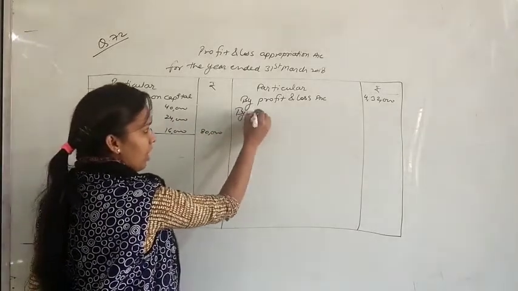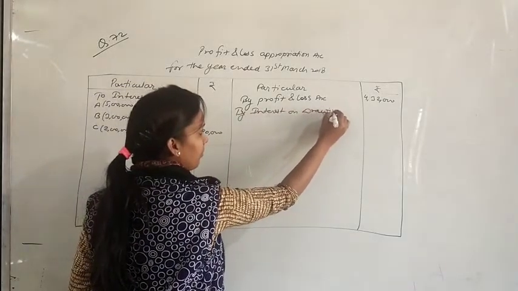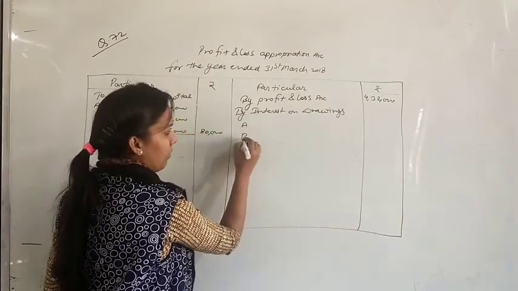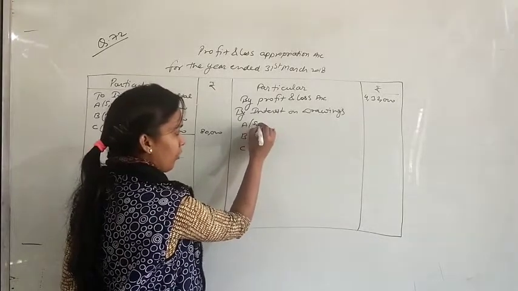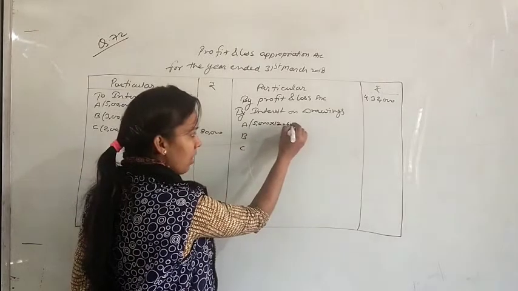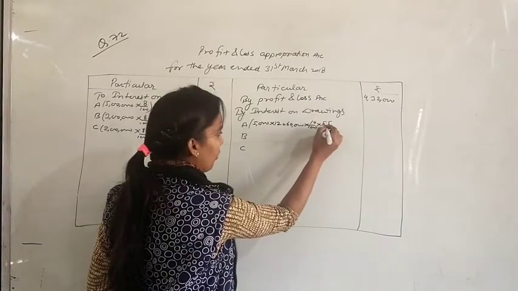In the same way we will charge interest on drawings. Partners A, B and C. First of all check their drawings. A has withdrawn 5,000 rupees at the end of every month. So I think everybody remembers this, that for the end of every month we find the interest for 5.5 months. First of all write down 5,000 rupees every month. It means 60,000 multiplied by 10%, multiplied by 5.5 upon 12.